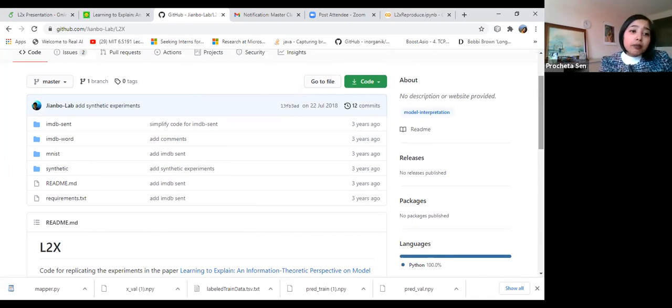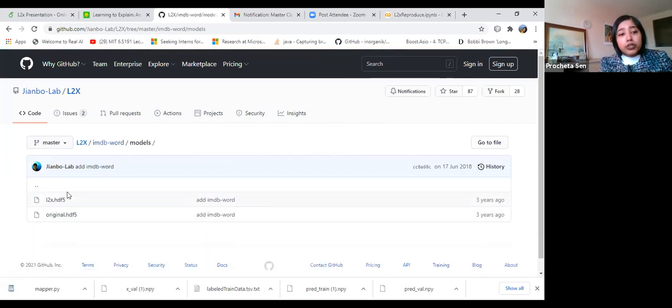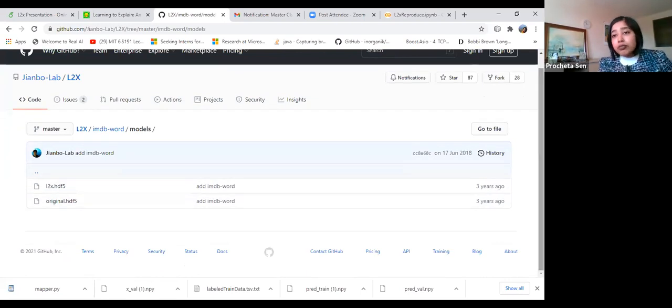Since they have done experiments on three different things, IMDb word, IMDb sentence, and MNIST, they have already given some trained models. This L2X.hdf5 is the explainer model that they have already trained and saved here, and this original.hdf5 is the original model. They worked with the IMDb reviews and predicted the sentiments, so the training of that model is what they have saved here as original.hdf5.